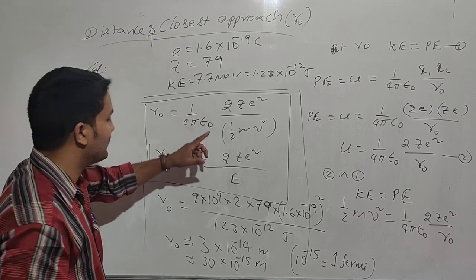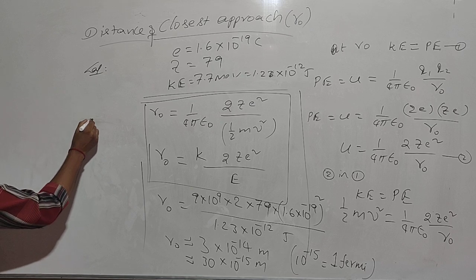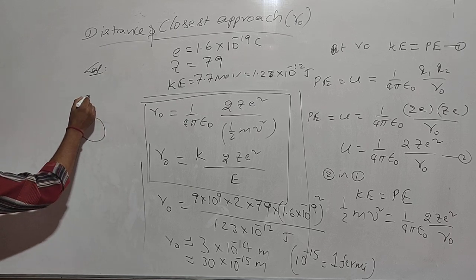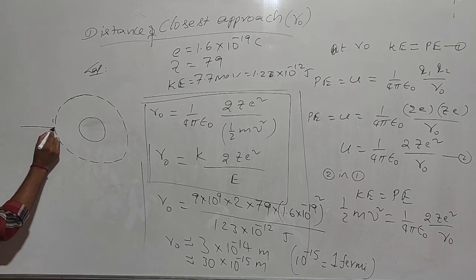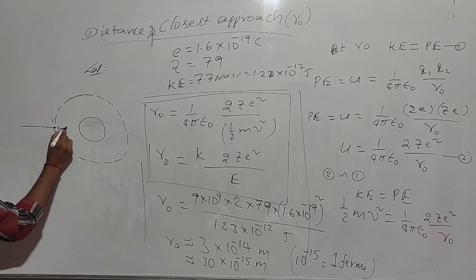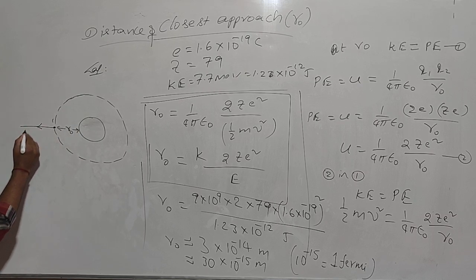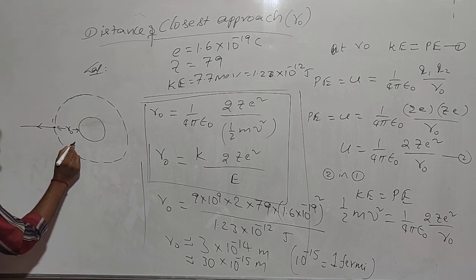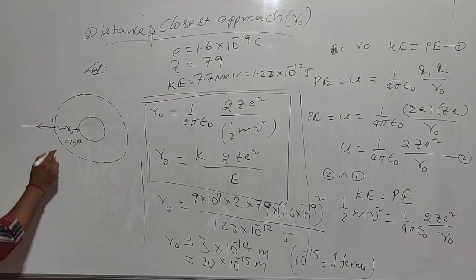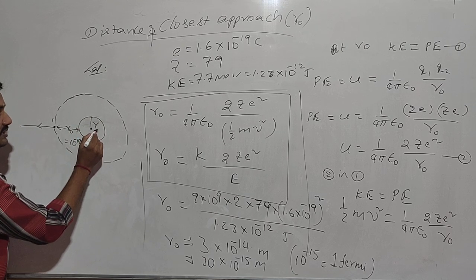But according to the diagram, what we have to do here? This one is the nucleus, and this one is the alpha particle. At R naught the alpha particle retraces back, and that R naught value we got is 10 power minus 14 meters. Next, this one is the nucleus.